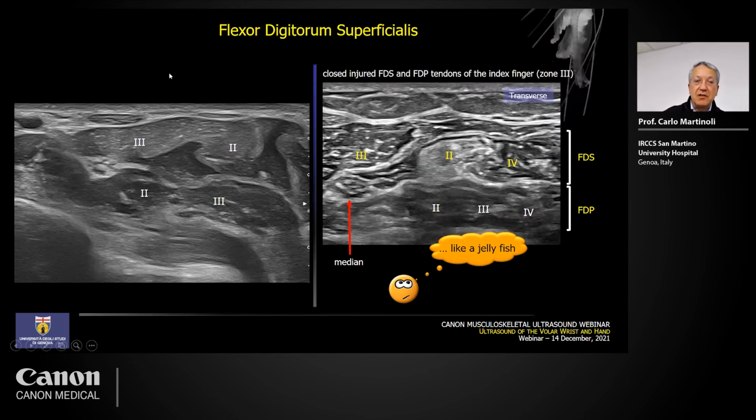So it's very interesting to understand this difference of the flexor digitorum superficialis relative to the other muscles.